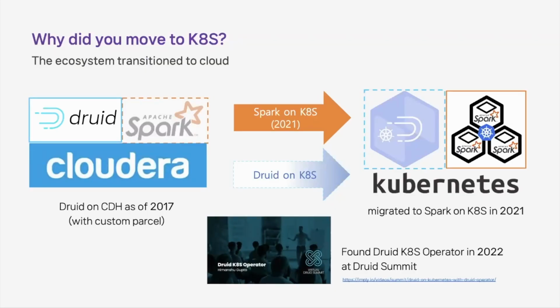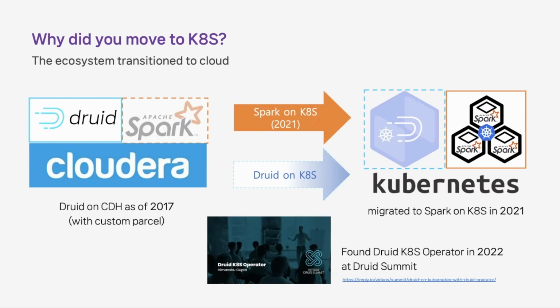For data pipelines, we used to run on-premises CDH with additional use of Druid. However, as the ecosystem gradually transitioned to a cloud environment, we began to question whether we should continue to use CDH.